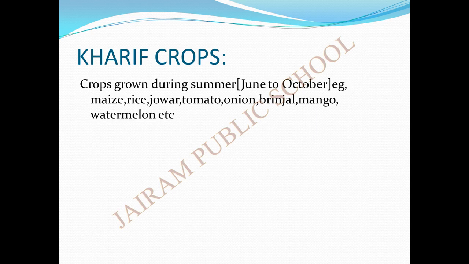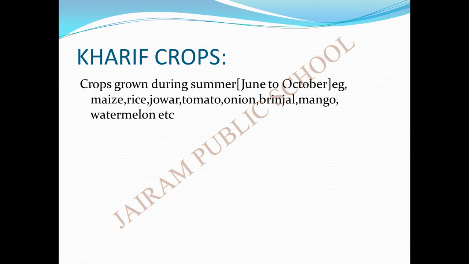What are the kharif crops? For example, maize, rice, jowar, tomato, onion, brinjal, mango and watermelon. The mango and the watermelon and all we will have during the summer season. So during the summer season we have these types of crops, which are called kharif crops. What are the two types of crops? Rabi crops and kharif crops.